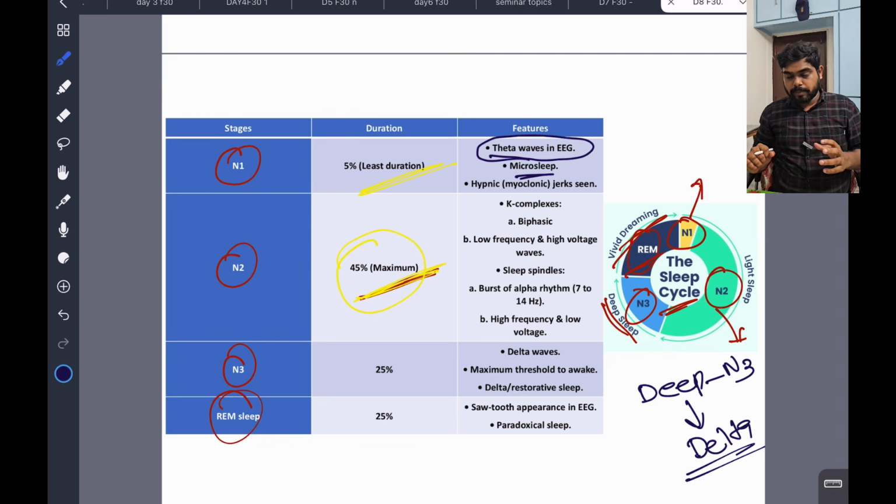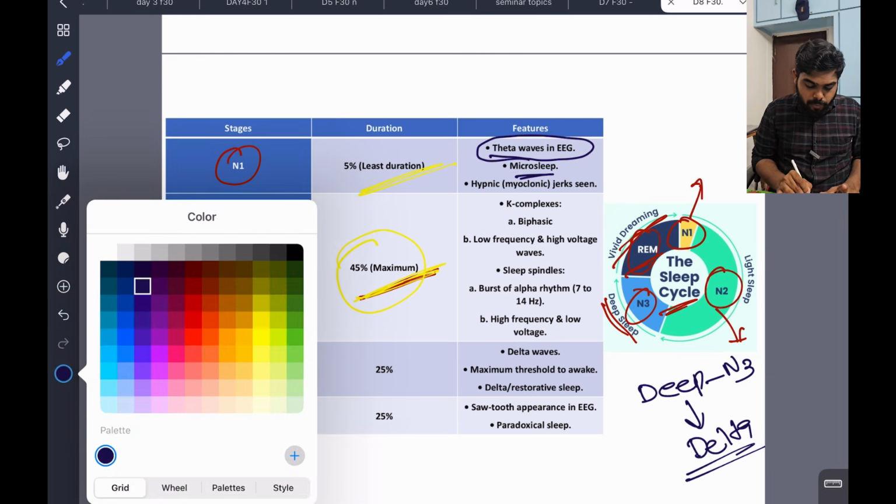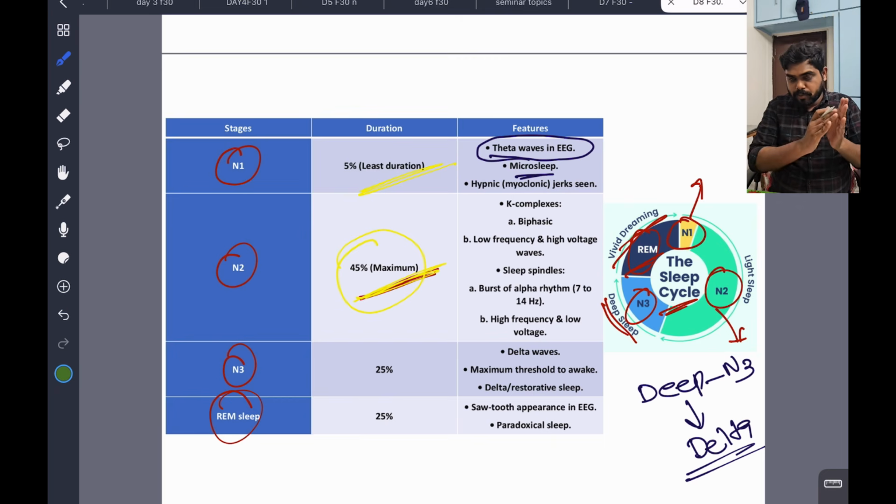When you are about to sleep, you start getting some myoclonic jerk. You have experienced it before also. Definitely, whenever you are sitting in a chair after your duty, suddenly you have some myoclonic jerk. So you have started sleep, the N1 stage, and you have some myoclonic jerks. Okay, clear.